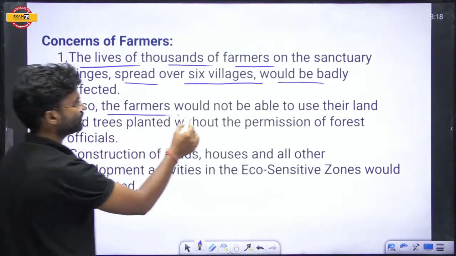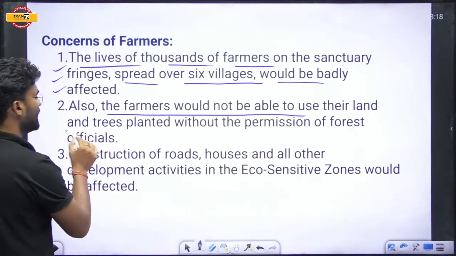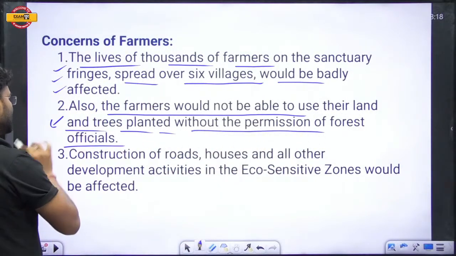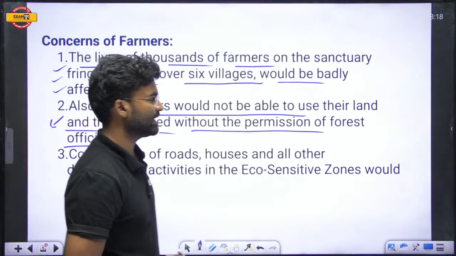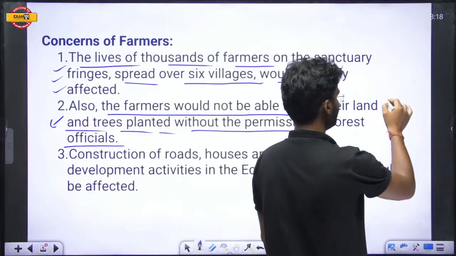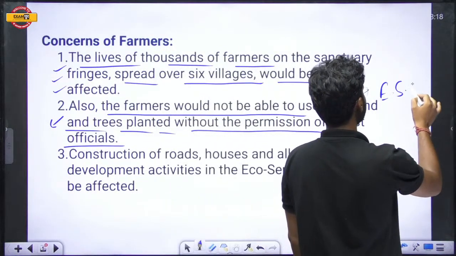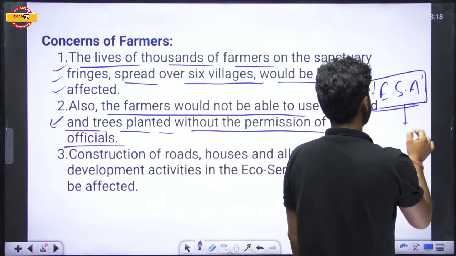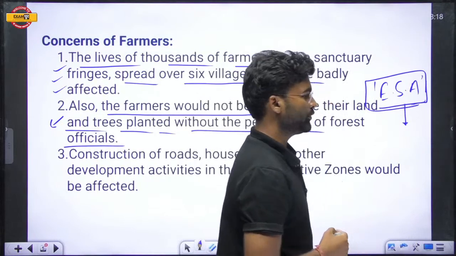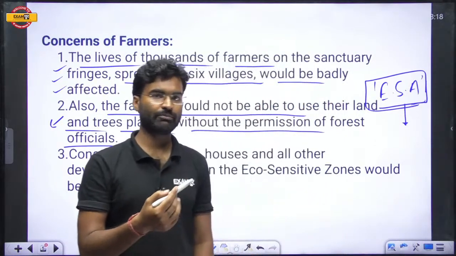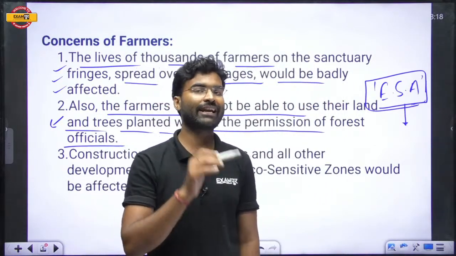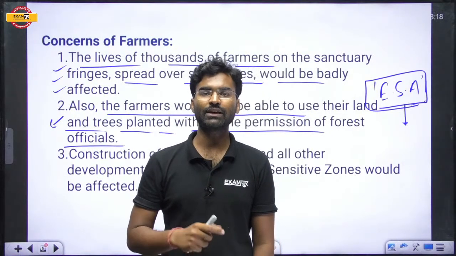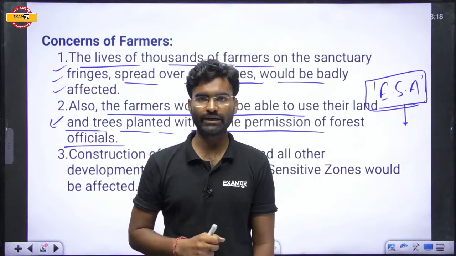Also, the farmers would not be able to use their land and the trees planted without the permission of the forest official. If any particular region has been declared an eco-sensitive zone, that means the government has put a prohibition, the government has restricted this particular area. If you want to use the resources of that area, you have to take permission from the forest official or the concerned authorities.